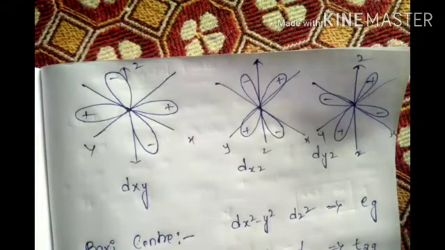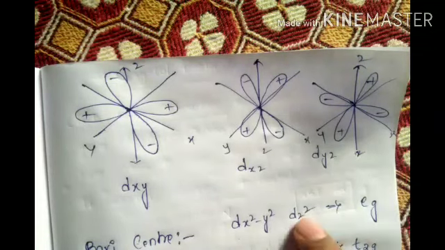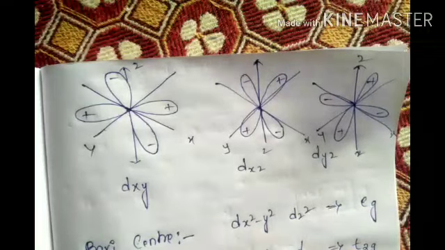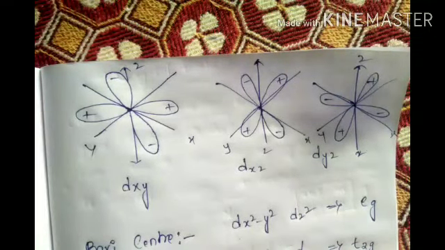There is no definition of EG and T2G asked, so they are not that important. Even in questions, I have not seen them asked. So this is twofold EG, threefold T2G.